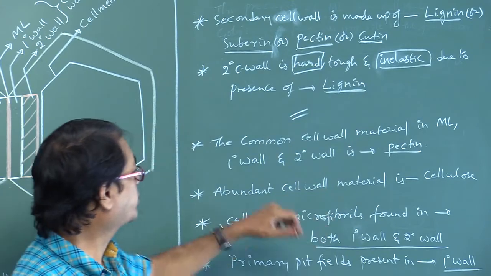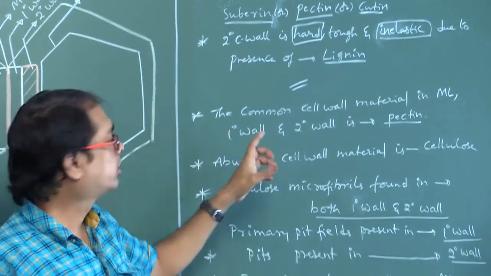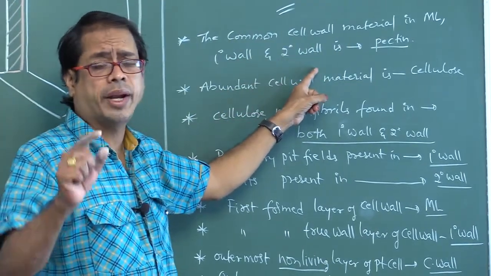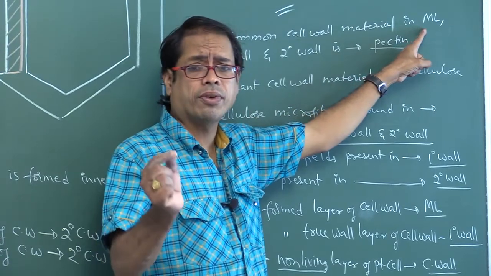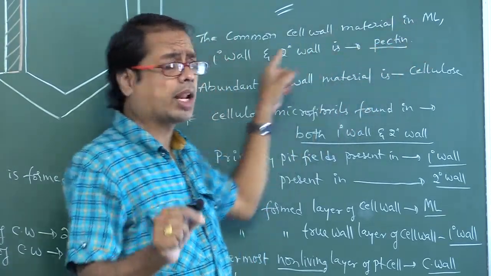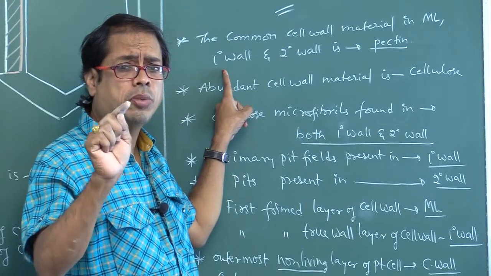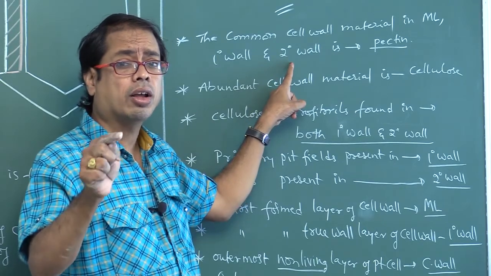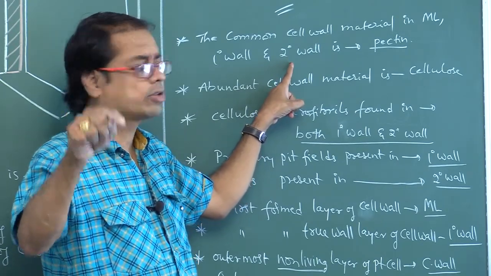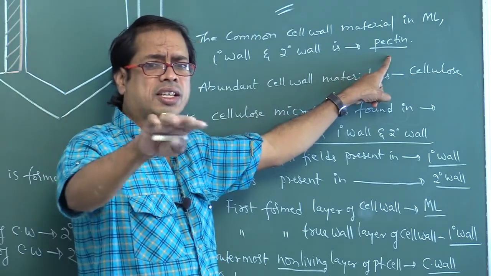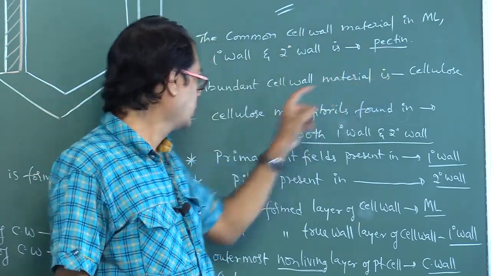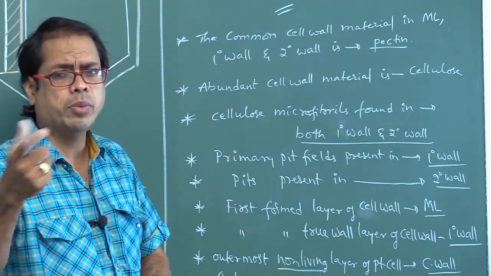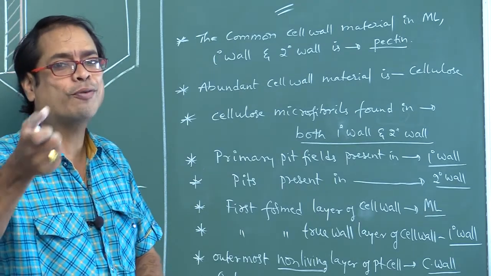Okay. Next, a few more points. The common cell wall material in middle lamellum, primary wall and secondary cell wall is pectin. How can you say? Middle lamellum is made up of calcium pectate, that means pectin. Primary cell wall is made up of cellulose, hemicellulose, pectin. Secondary cell wall is made up of lignin or suberin or pectin or cutin. So the common material in these three layers is pectin. The abundant cell wall material is cellulose, because cellulose is found in microfibrils.